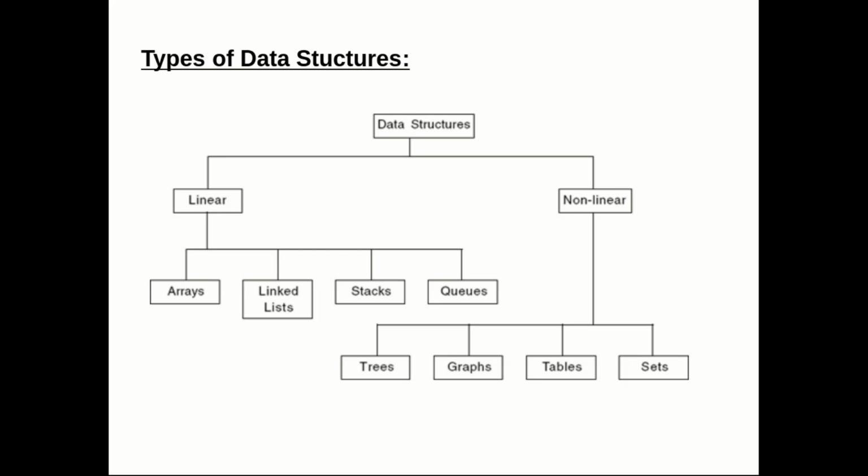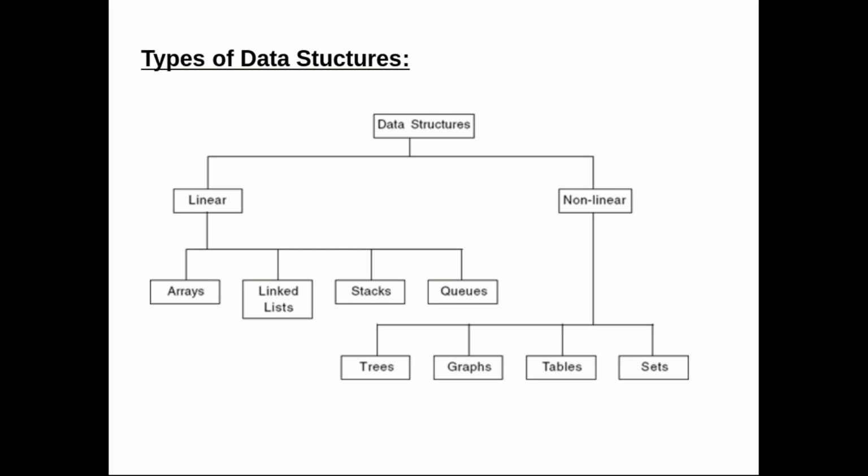For a non-linear data structure, there is no linear order in the arrangement of elements. Examples of non-linear data structures are trees and graphs. So we can see here what the linear data structures are and what the non-linear data structures are. Under linear data structures, array, linked list, stack and queue are all linear, whereas among non-linear data structures, trees, graphs and table sets are some examples.